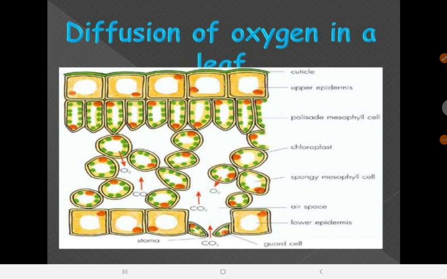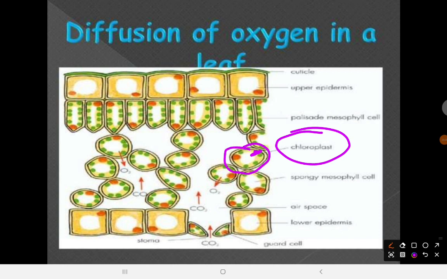Is that okay? The spongy mesophyll are the cells in which the chloroplasts are embedded. You're going to see the chloroplast here. Those green spots you can see there. So the oxygen is going to be produced as photosynthesis occurs within the cell.